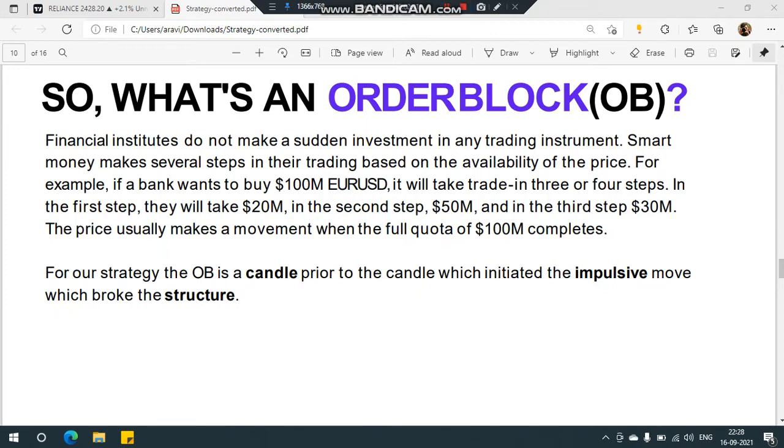Hey guys, in this video we will be discussing order blocks and how to mark your POI. POI means point of interest. So let's discuss order blocks.